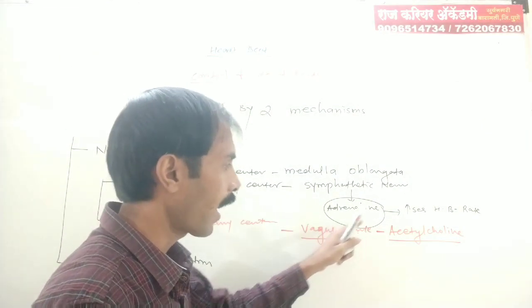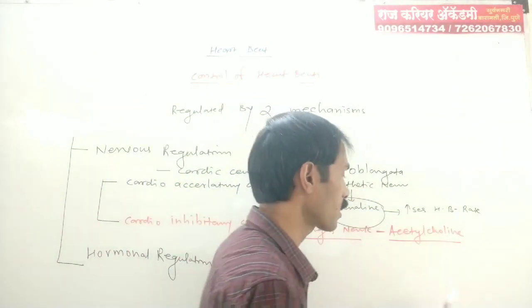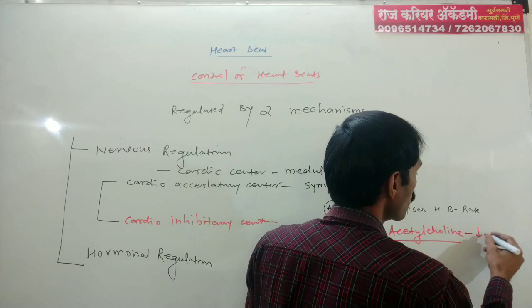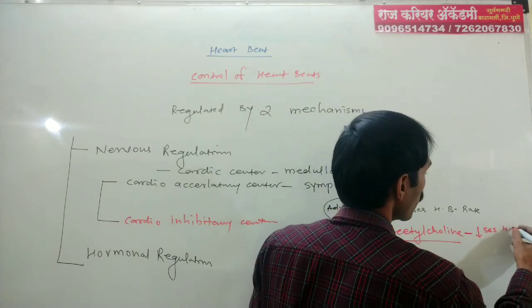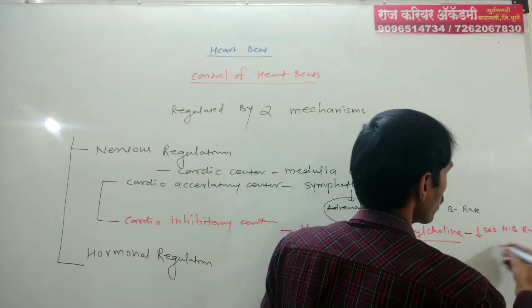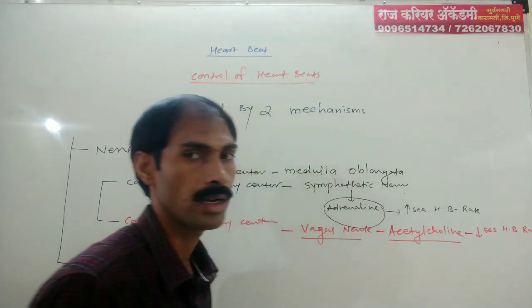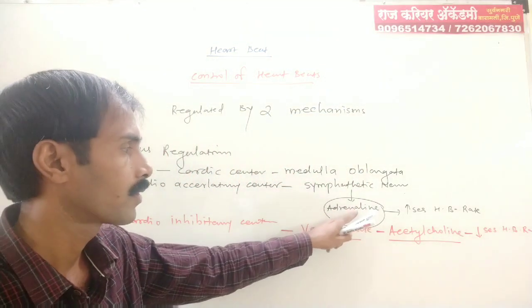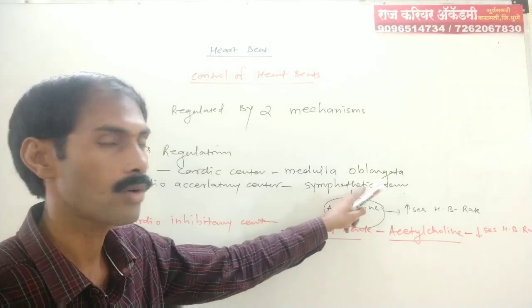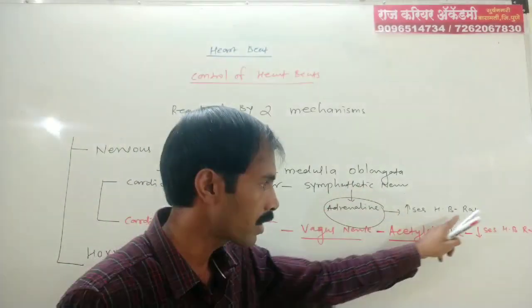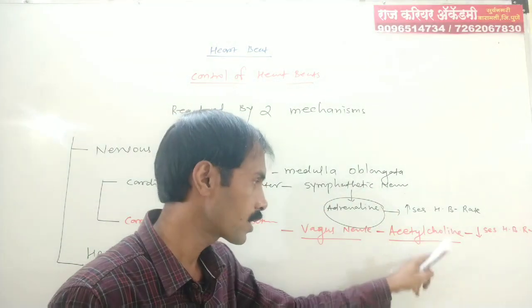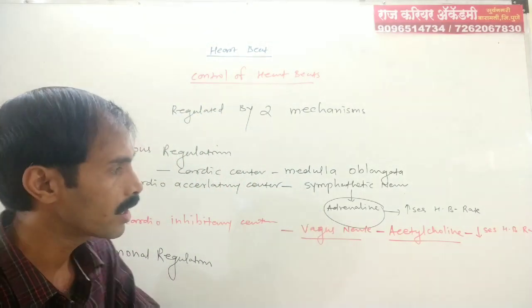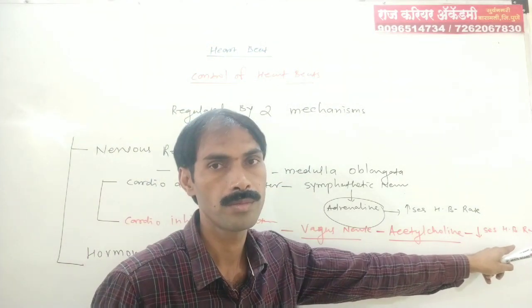This nerve secretes acetylcholine and is directly attached to the SA node. This acetylcholine decreases the rate of heartbeat. Adrenaline, secreted by the sympathetic nerve, increases heartbeat rate, and acetylcholine, secreted by the vagus nerve, decreases heartbeat rate.